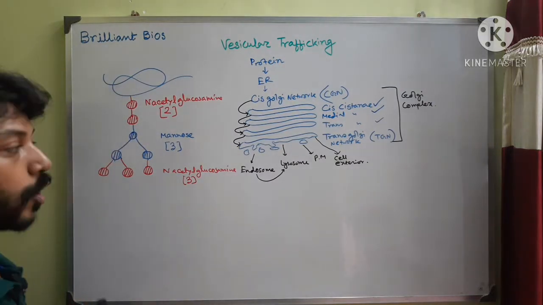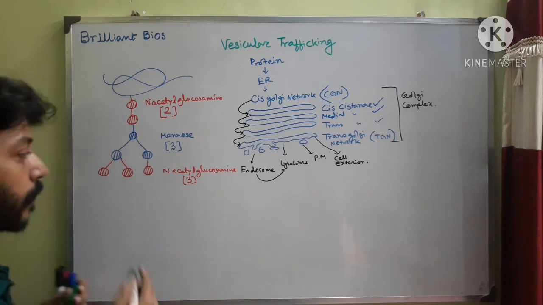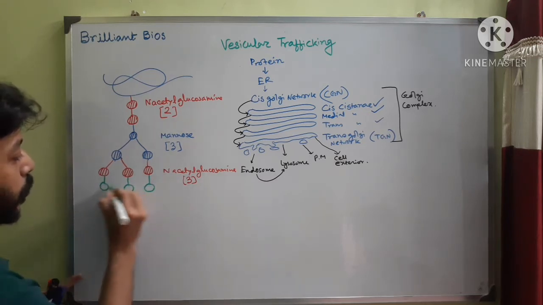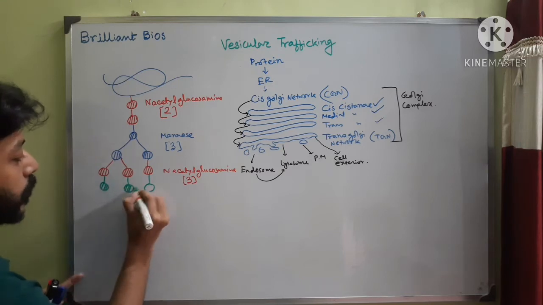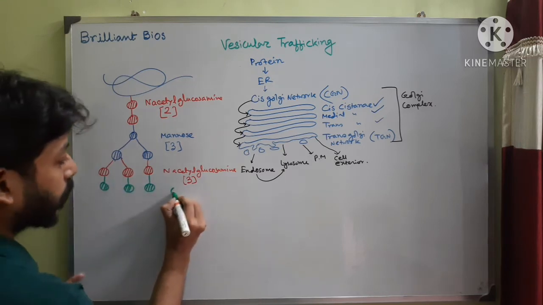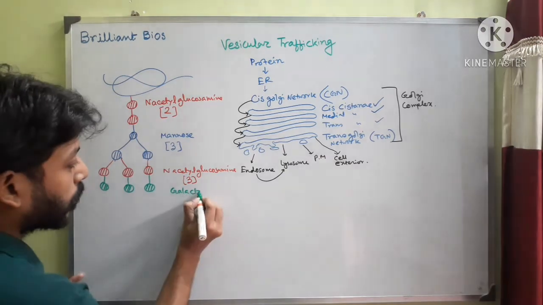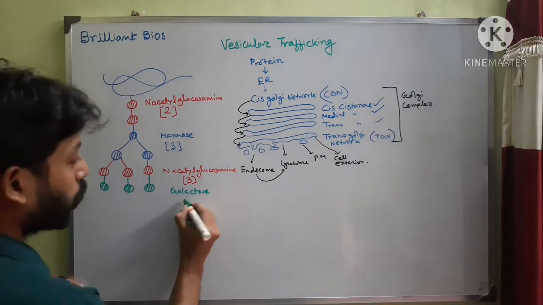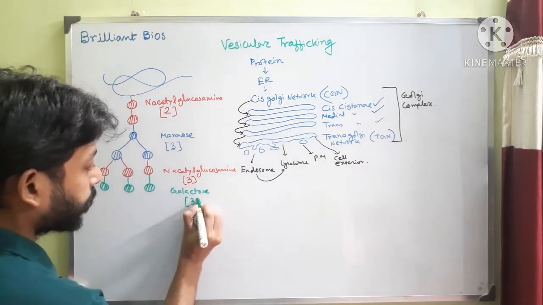This modification is called addition of galactose sugar. So 3 galactose are added. These green ones are galactose sugar. In every protein this occurs. 3 galactose are added.